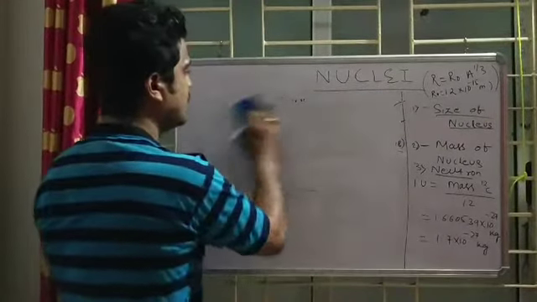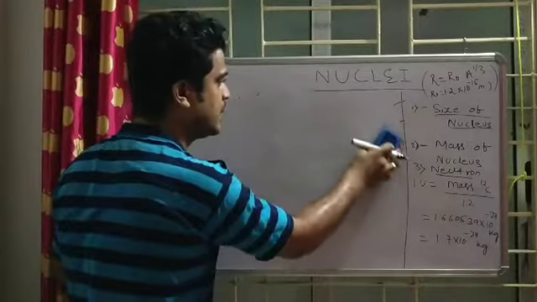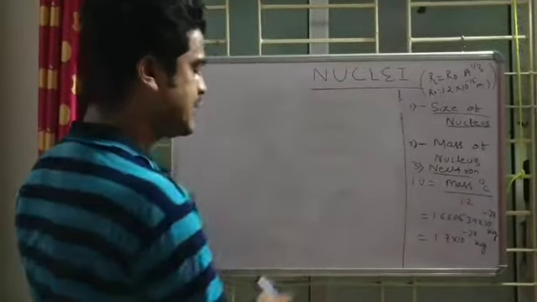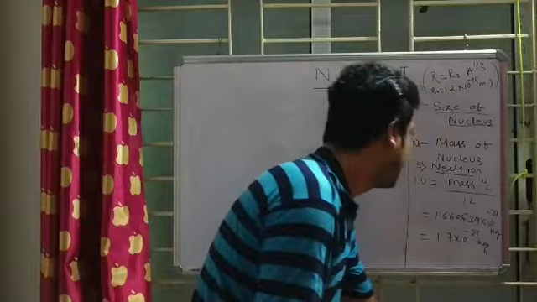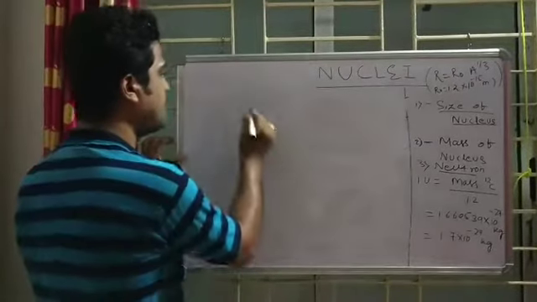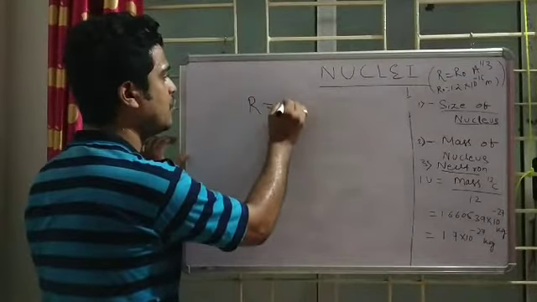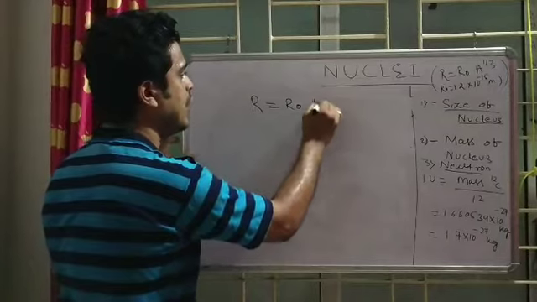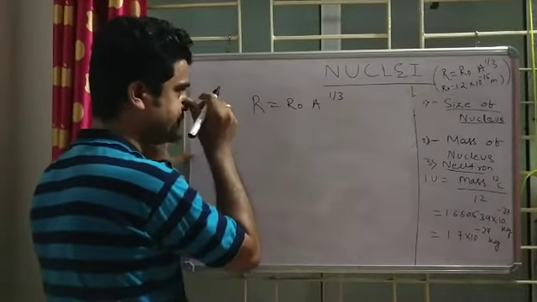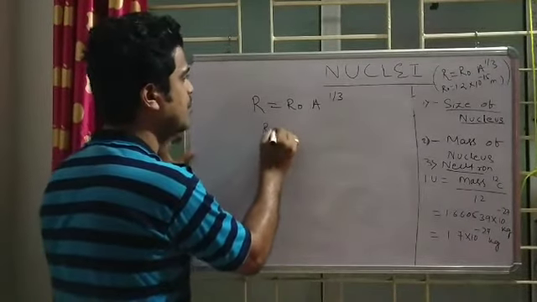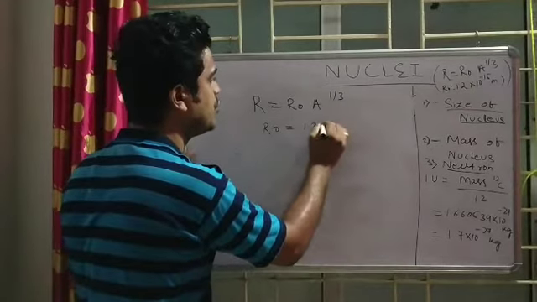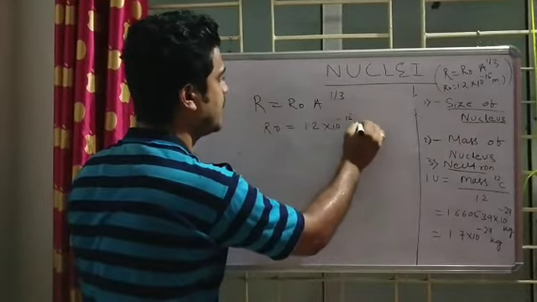Now, a simple calculation to describe the size of the nucleus. Simply remember a formula: R equals R0 times A to the power 1 upon 3, where R0 equals 1.2 into 10 to the power minus 15 meter.